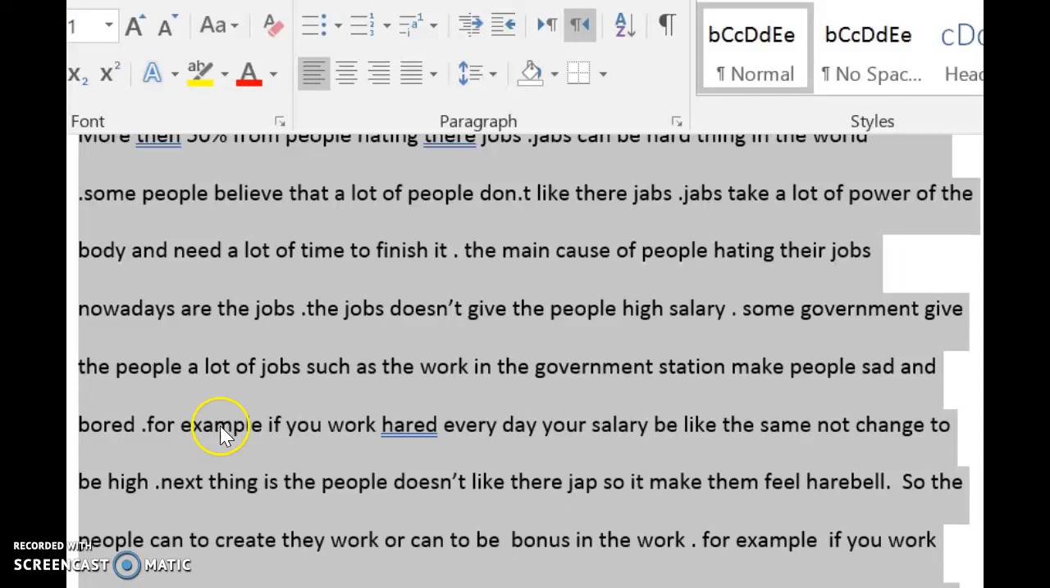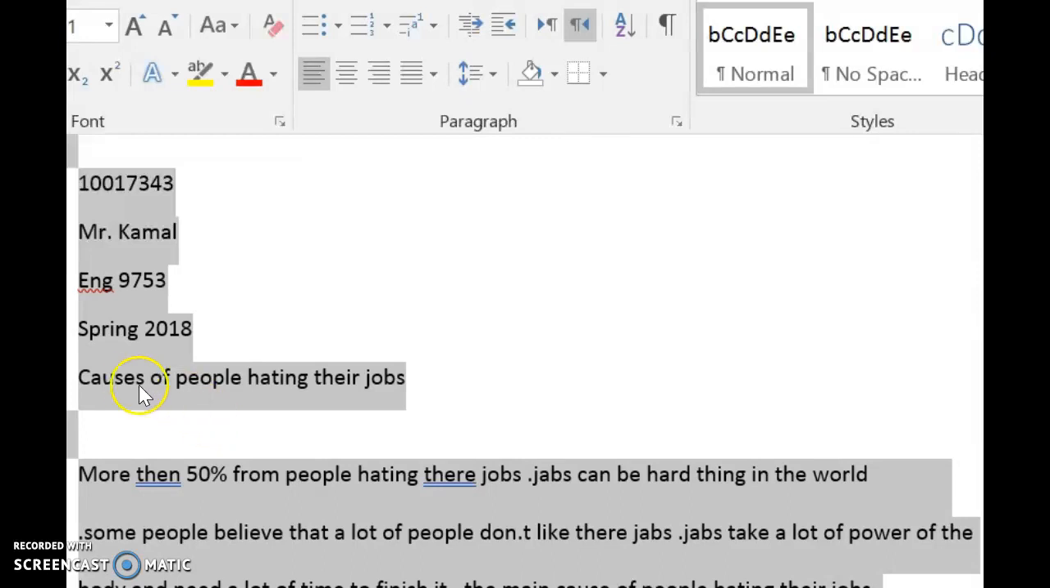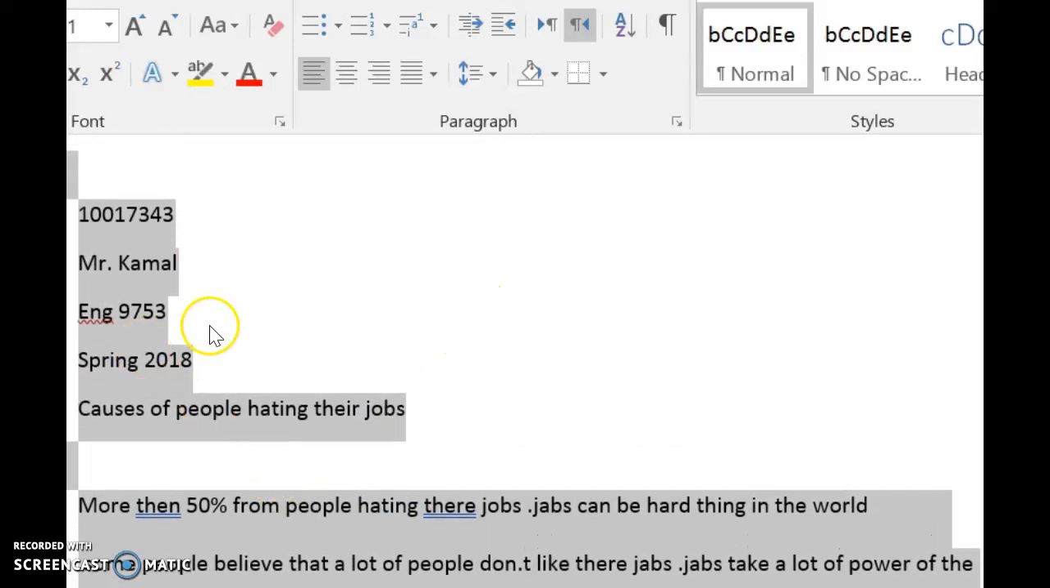This is feedback for Aisha on her second draft of the causes of hating your job essay. And the first thing you need to do is to reformat your Word document. So to show you how to do that, first you select everything.